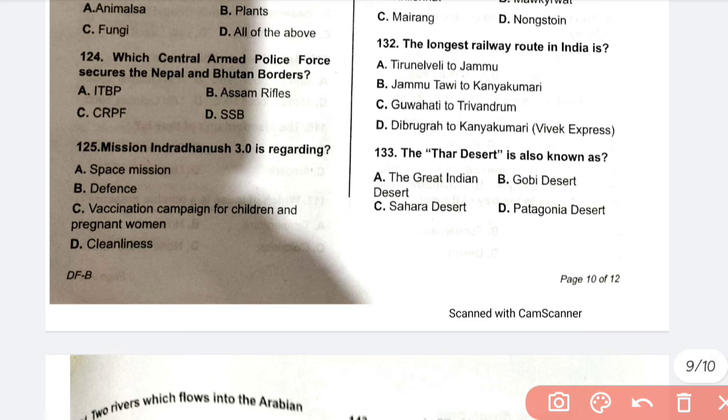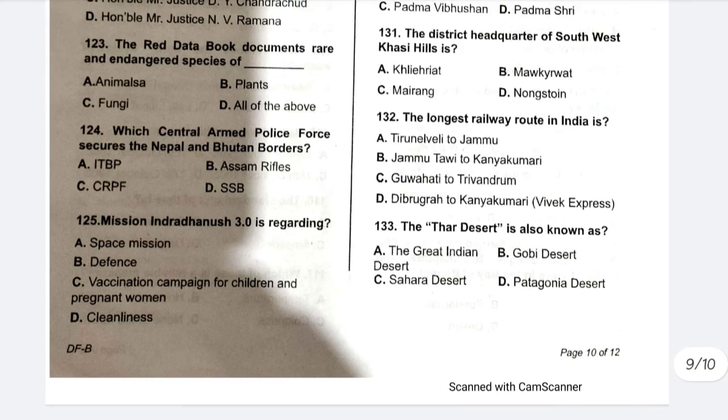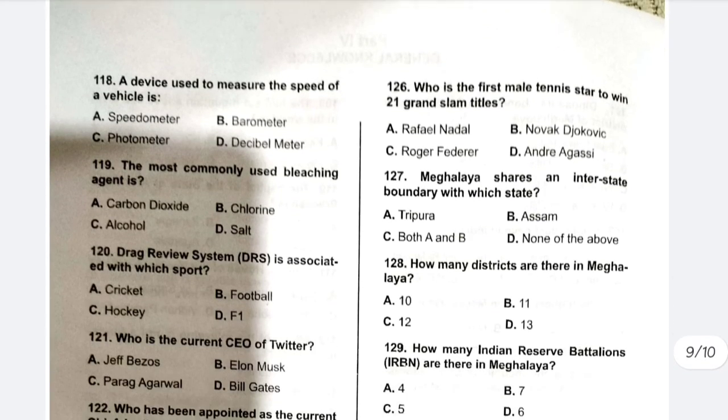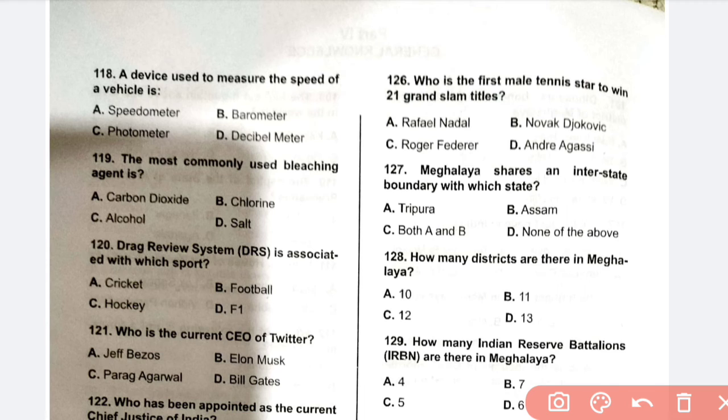Mission Indradhanush 3.0 is regarding C, vaccination for children and pregnant women. And then 126. Who is the first male tennis star to win a 21st Grand Slam? A, Rafael Nadal. 127. Meghalaya shares an interstate boundary with which state? This is Assam. How many districts are there in Meghalaya? This is C, 12.